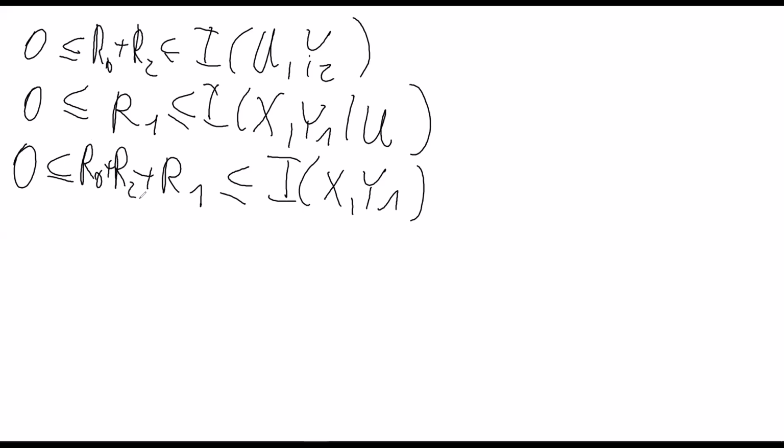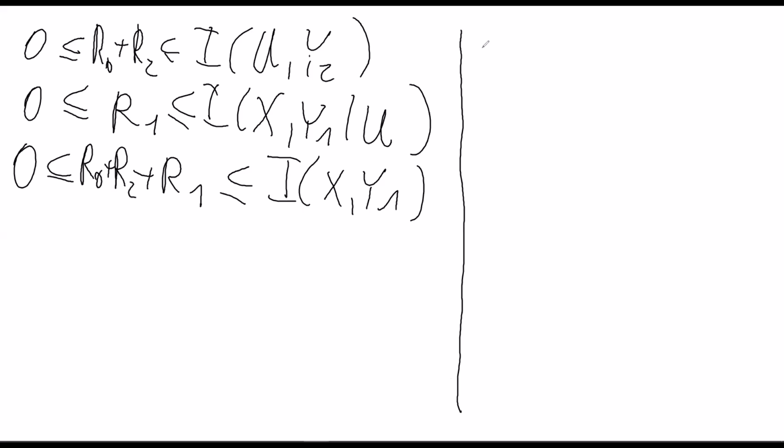Now, in the degraded case, we have some special properties. So this is a general rate region for superposition coding with one common message and two dedicated messages, as we have proved. But now we look at the degraded channel.